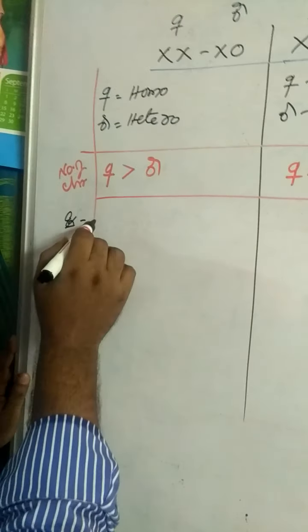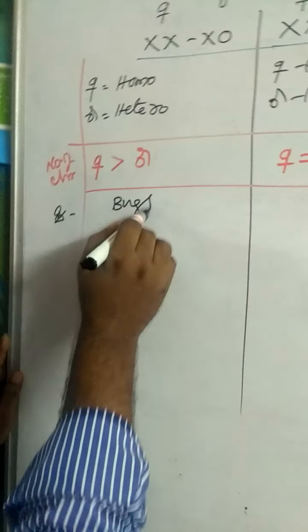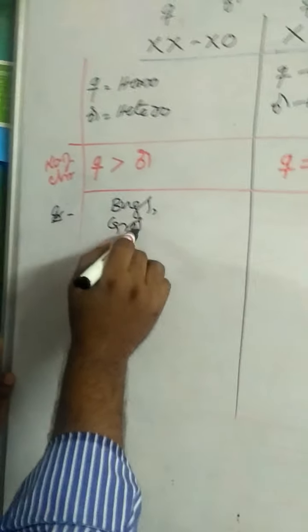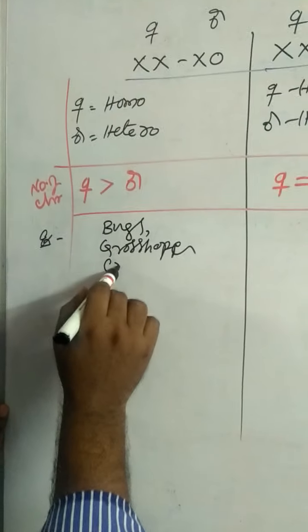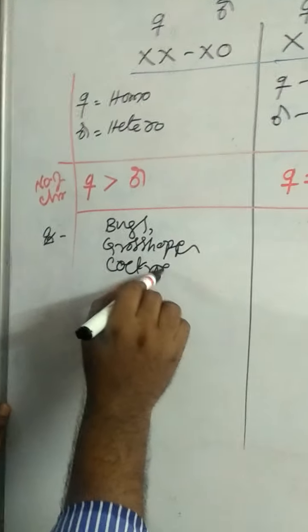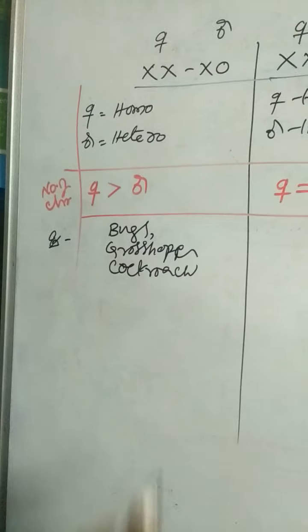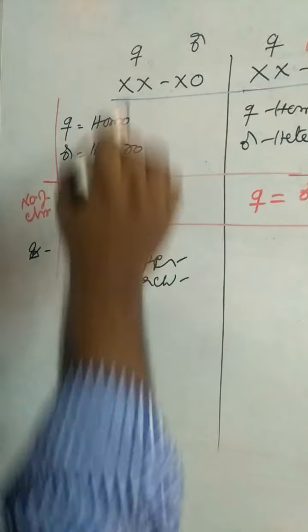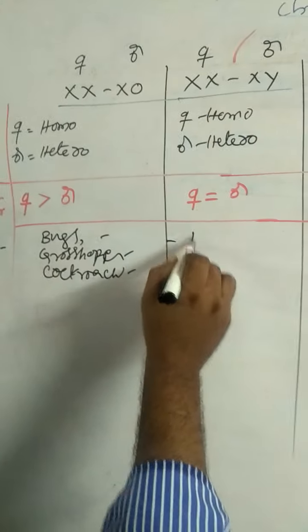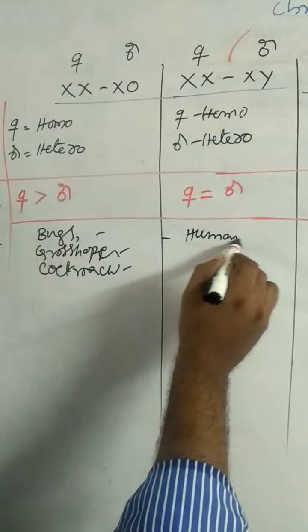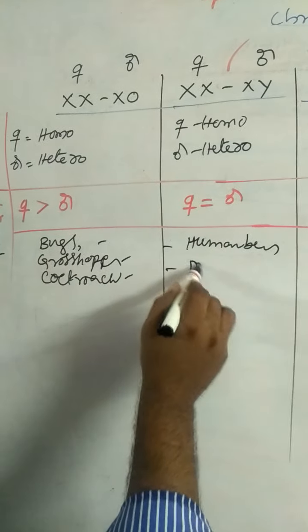Coming to the next one, examples. The XX-X0 method is exhibited by bugs, grasshoppers, and cockroaches. The XX-XY method is exhibited by humans and Drosophila.